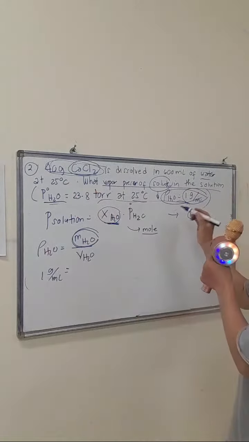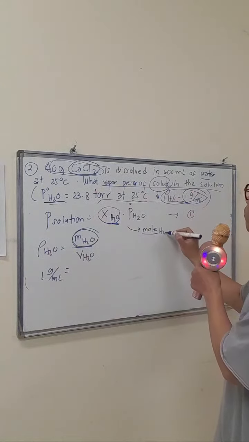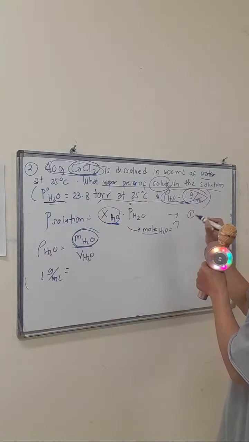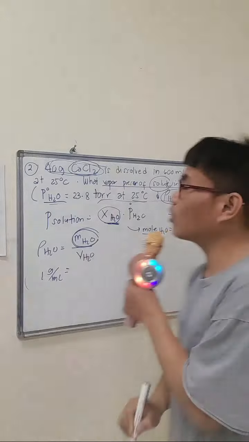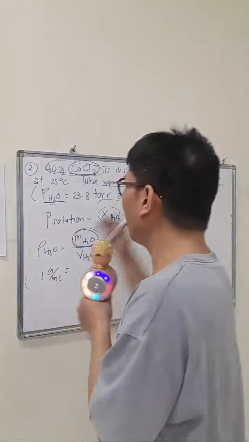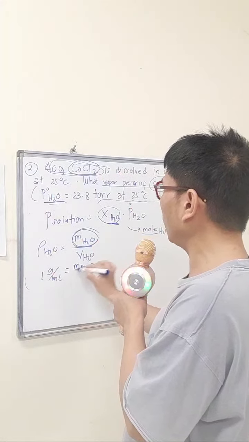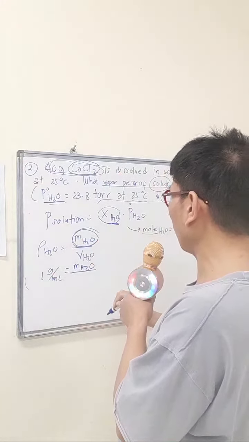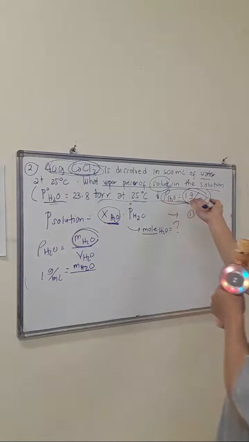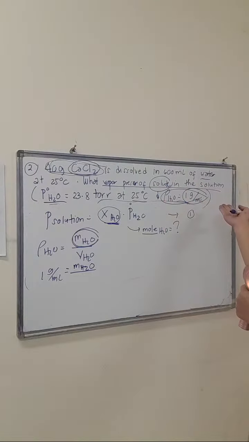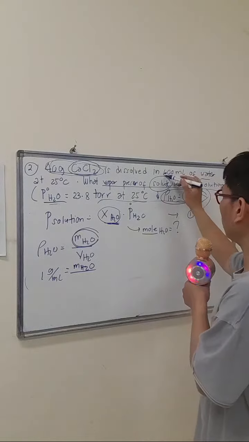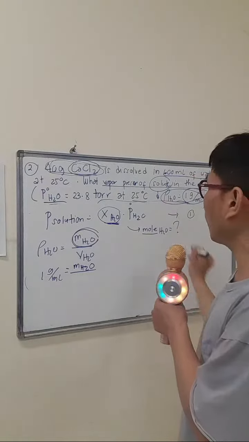The number of moles of water is unknown, so you have to put a question mark, because we need to find that out. So the mass of water is unknown, divided by the volume of water. It's specified in the problem, so let's check. It's 600 ml of water, so you plug that into our formula of density.